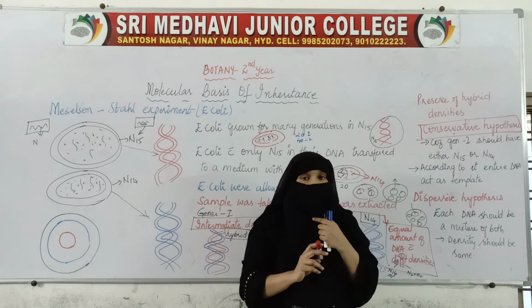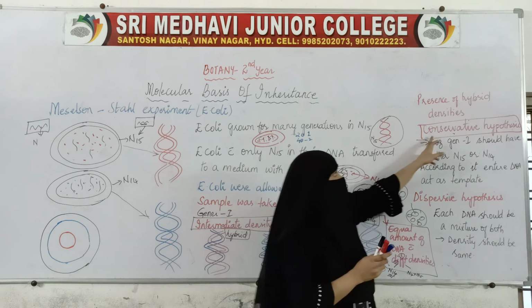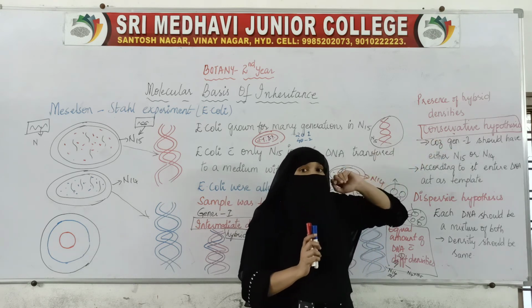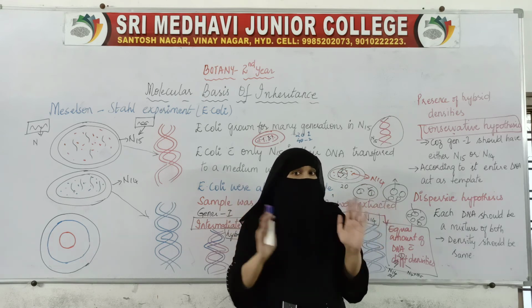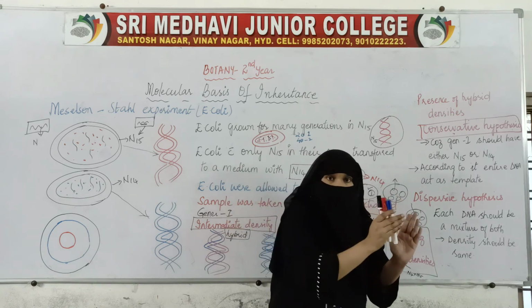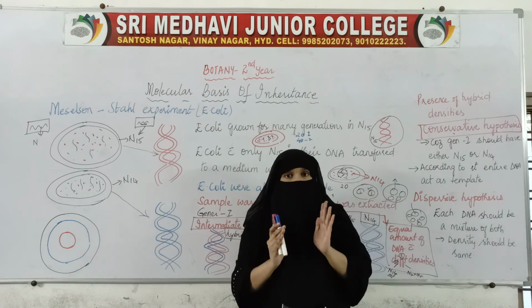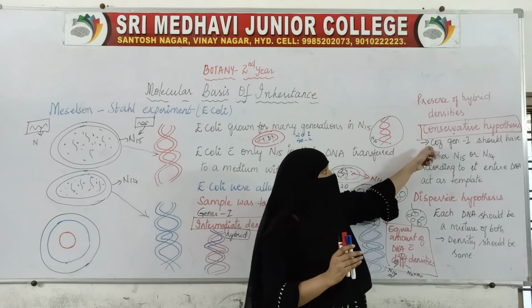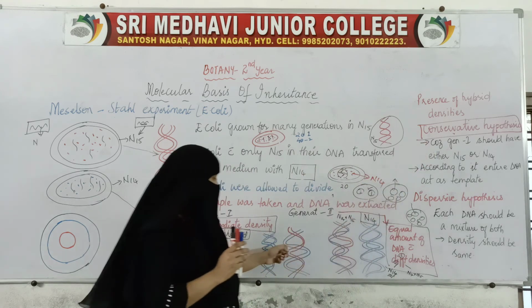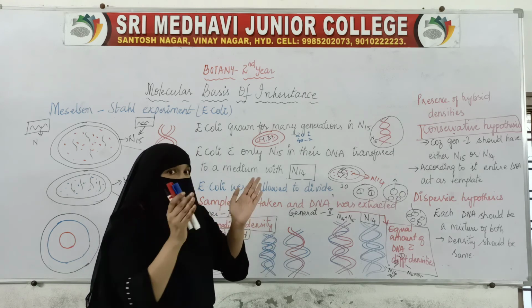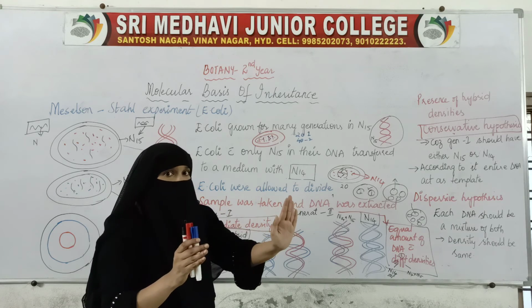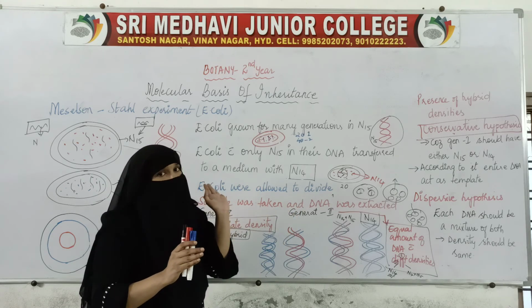According to the conservative hypothesis, there should not be any intermediate. Either it should be N14 or it should be N15, but instead we have got a mixture of N14 and N15. If there is a mixture, then there is no pure N14 and no pure N15.